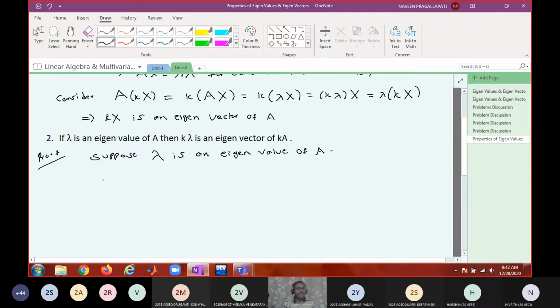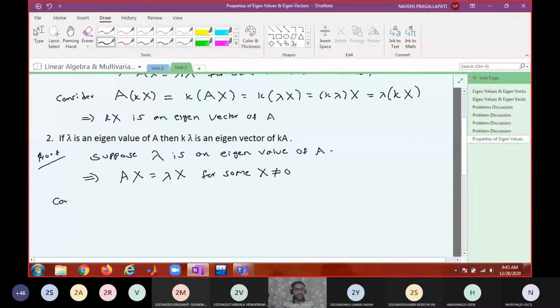That means, if lambda is an eigenvalue, Ax equals lambda x for some scalar. Information about lambda and A is already given. Now I introduced a new symbol, x: for some eigenvector x, that means for some x not equal to 0. Eigenvectors are basically non-zero vectors. Now I want to show that k lambda is an eigenvalue of KA.